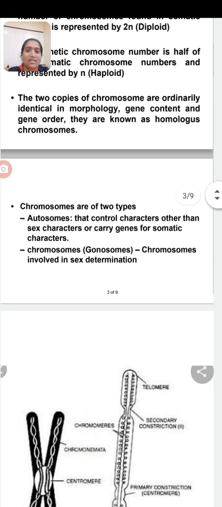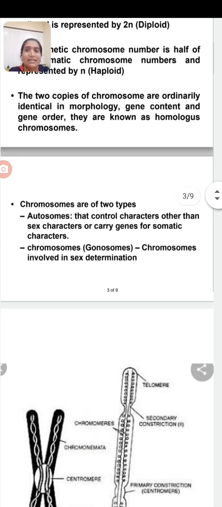In the first type, chromosomes are of two types: first autosomes and second sex chromosomes. Autosomes are the chromosomes that control body characters other than the sex characters.